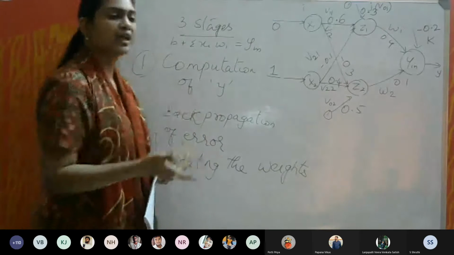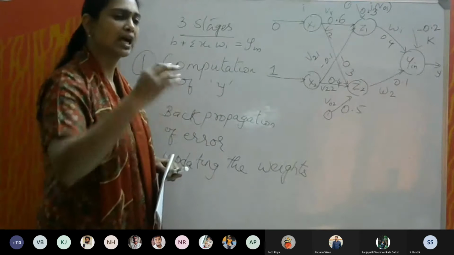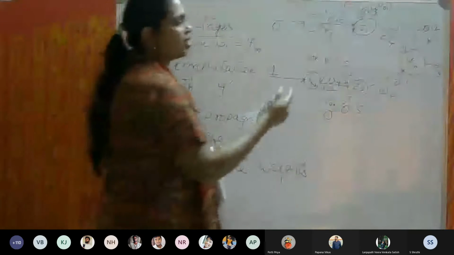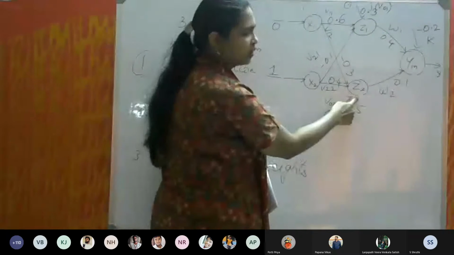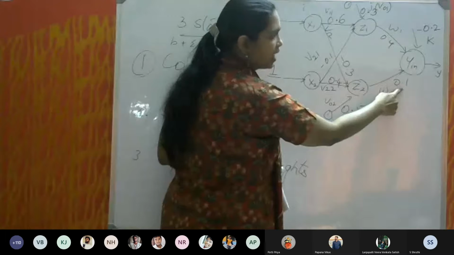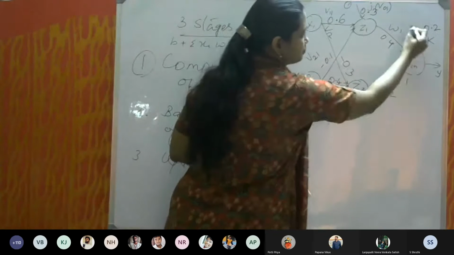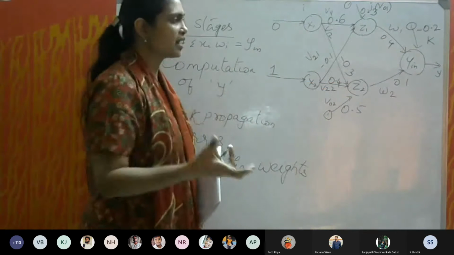So you have to apply binary sigmoidal activation function to get z1 and z2, and then that z1 value will be multiplied with 0.4, that z2 value will be multiplied with 0.1, plus 1 into minus 0.2, and that will give you a total y in value.